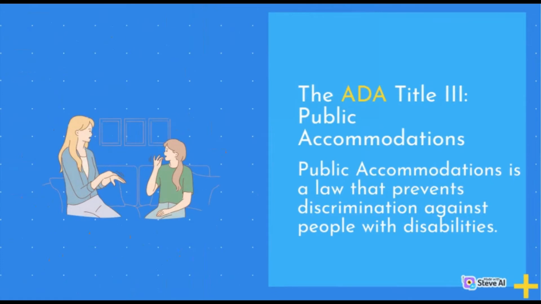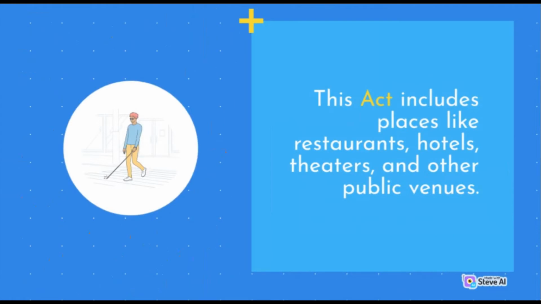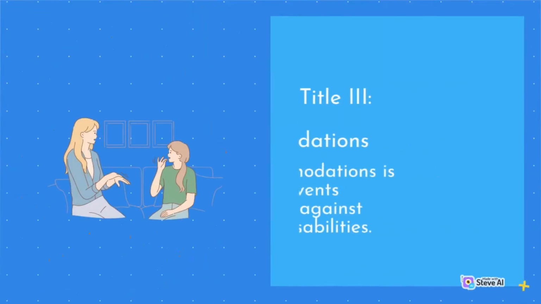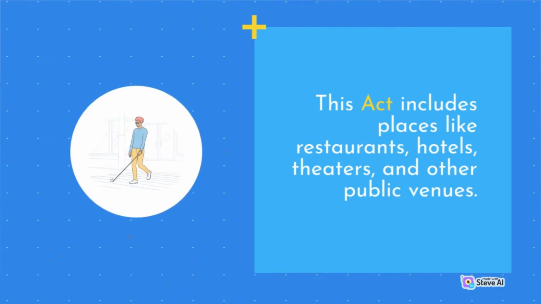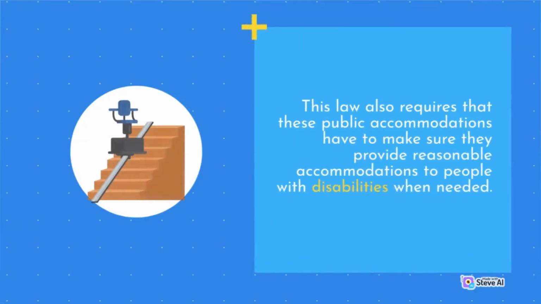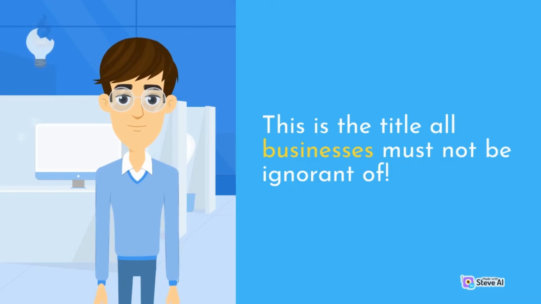The ADA Title III, Public Accommodations. Public accommodations is a law that prevents discrimination against people with disabilities. This act includes places like restaurants, hotels, theaters, and other public venues. This law also requires that these public accommodations make sure they provide reasonable accommodations to people with disabilities when needed. This is the title all businesses must not be ignorant of.